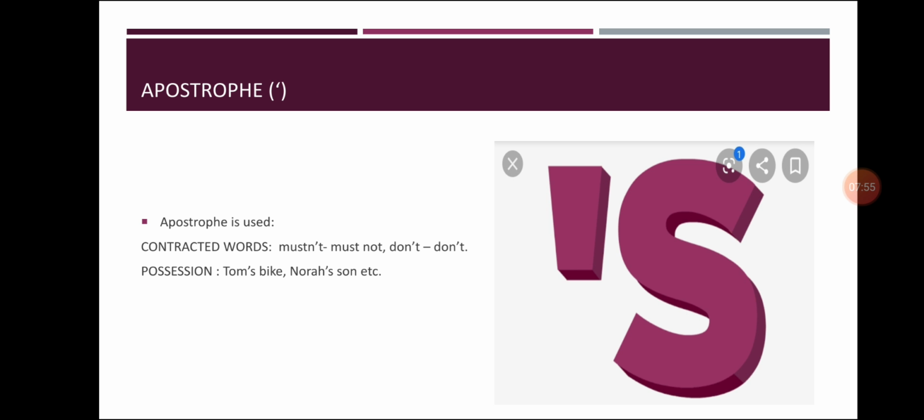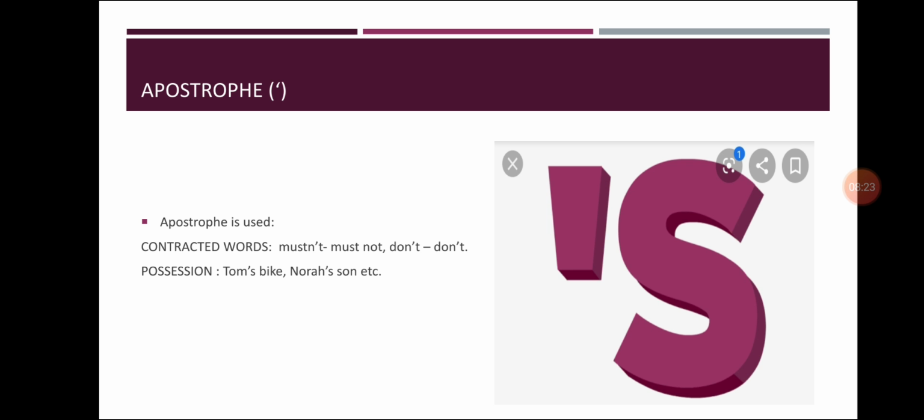Next, apostrophe. The apostrophe is used in contracted words. For example, must not. Here, must not is your full form, and don't, do not. Here, don't is your short form and do not is your full form. So, here we can use do not as don't.